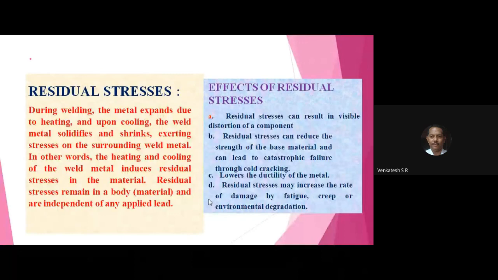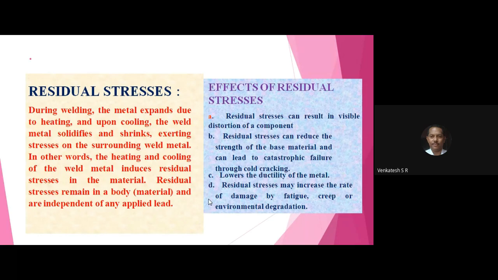In the same way, in the welded joint, there may be some residual stresses. Why do residual stresses appear in the welded joint? That's very, very important. Because the joints are heated above the recrystallization temperature and cooled in the air.